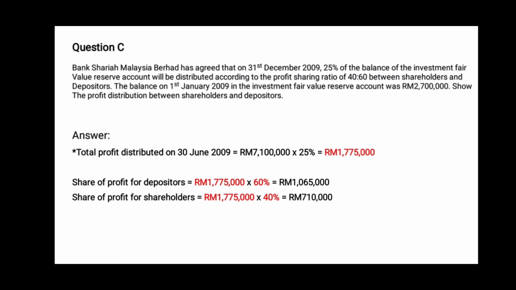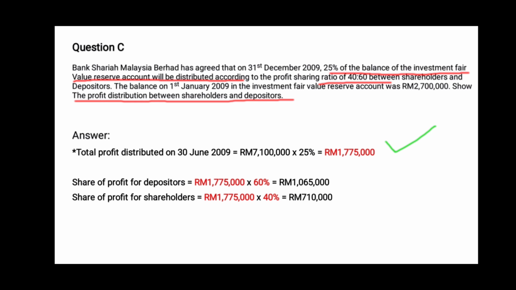For question C, the question requires us to calculate the amount of profit that will be distributed among the shareholder and the depositors with the agreed ratio of 40% and 60% respectively. It was said that 25% of the balance of the investment fair value reserve account will be distributed according to the profit sharing ratio between the shareholder and the depositors.